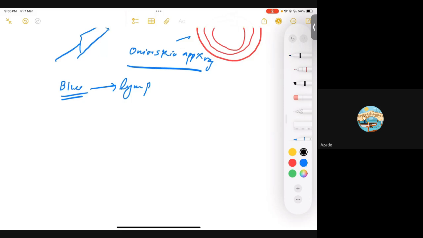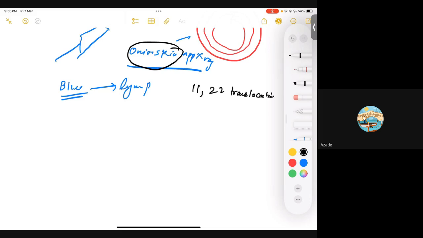Okay, so how to differentiate? In the question stem, they must be giving you something about onion skin appearance, or they'll be giving you history related to bone, or the third thing, they'll be telling you that we have 11;22 translocation, right?